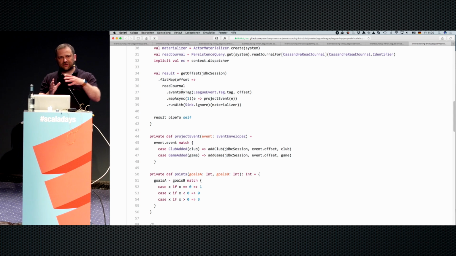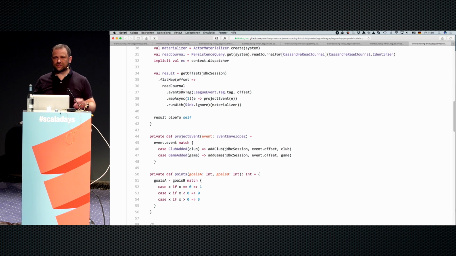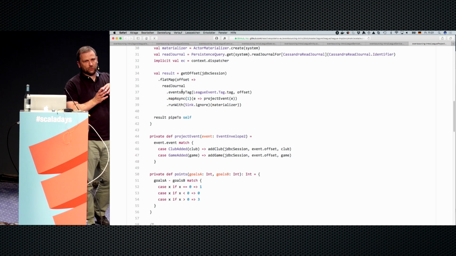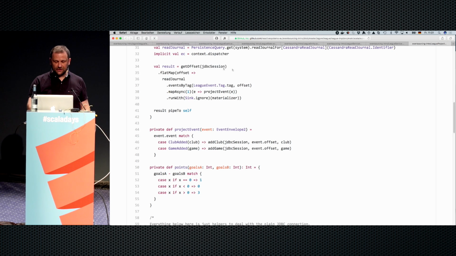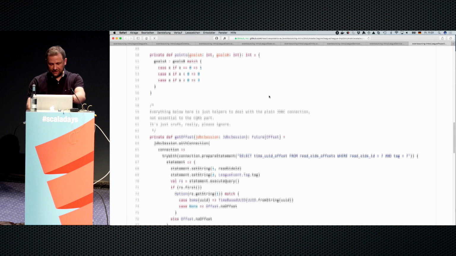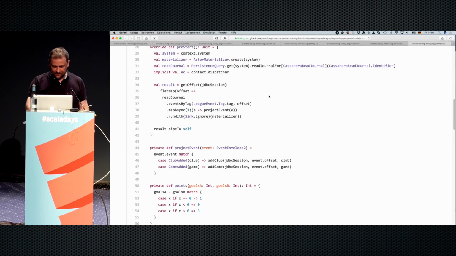So this is how we can get all the events that are associated with a certain type of entity, because there can be different types of events. You cannot just use the event type. So this is our way to find out which events we're interested in. This is why we tag them. So I'm just going to use those. And then I'm just going to map it to some method with some ugly SQL stuff in here. So that will basically update my MySQL database.